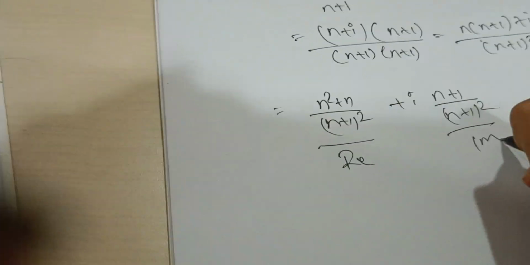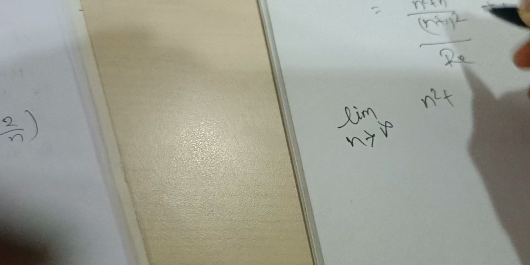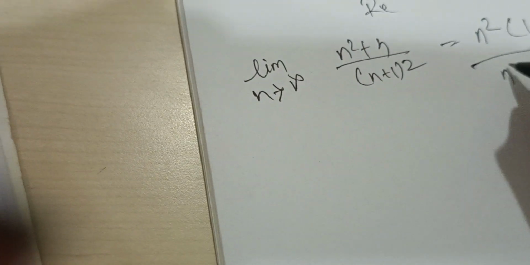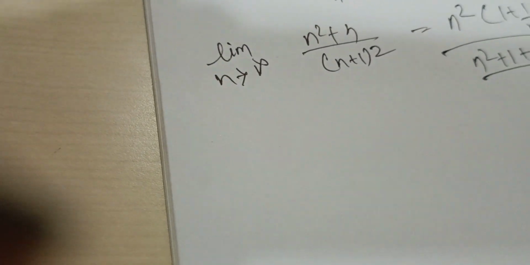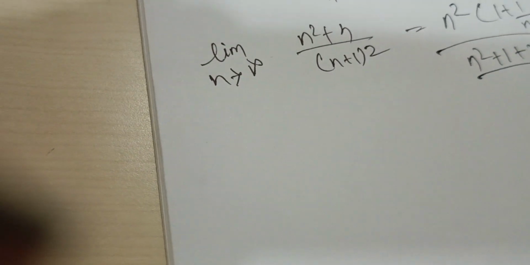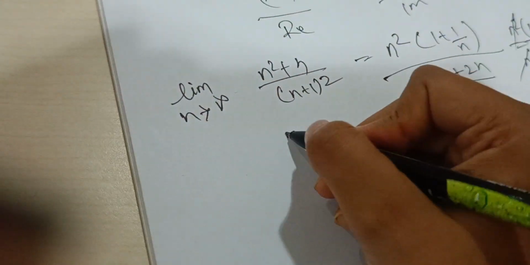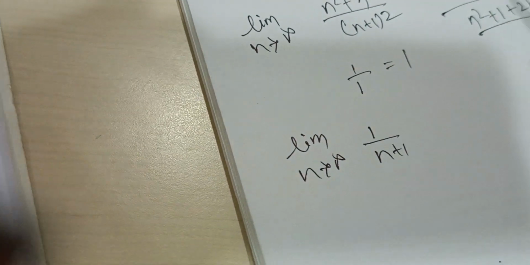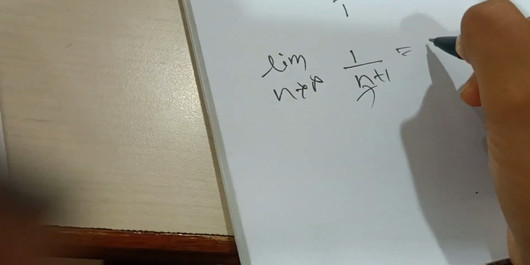First we take the limit as n tends to infinity of (n^2 plus n) by (n plus 1) whole square. Taking n square common, it is n square times (1 plus 1 by n) divided by n square times (1 plus 1 by n whole square), and the n square terms cancel, giving 1 by 1 equals 1. For the second term, the limit as n tends to infinity of 1 by (n plus 1) is 0.